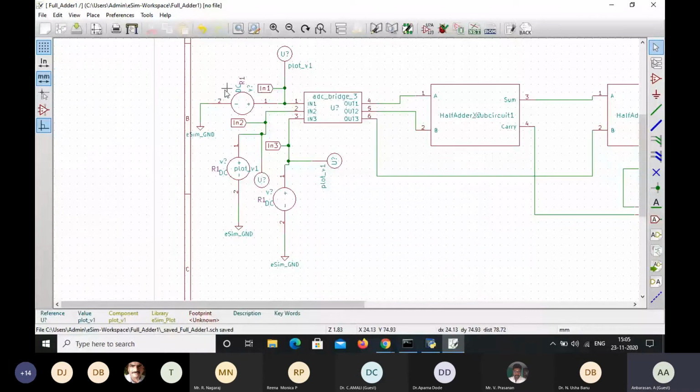For this input 1, the input voltage supply is given, that is connected to ground, and then input 1 labeled, and then plot have been done. Similarly for input 2, the DC voltage source is also connected, and then here it is plotted, and then the input label also placed. Similarly for 3, the voltage source, plot, and then label have been done.